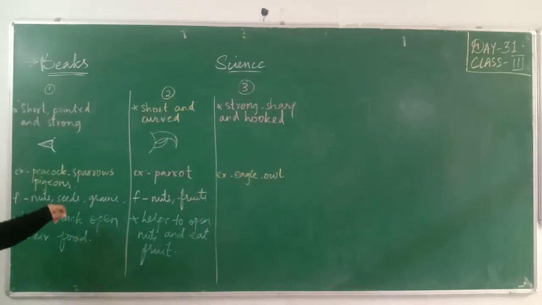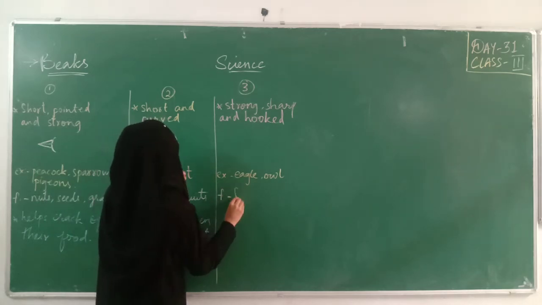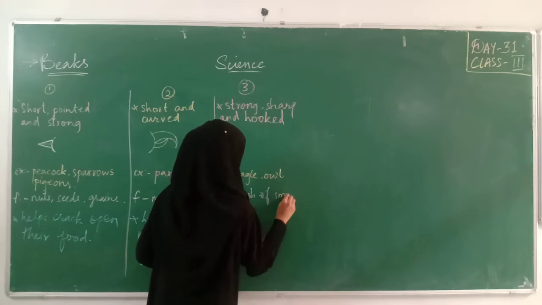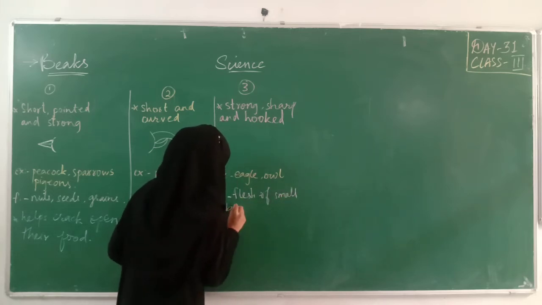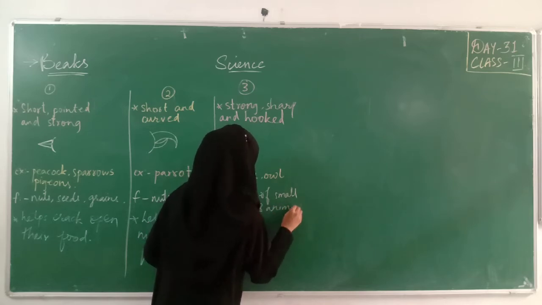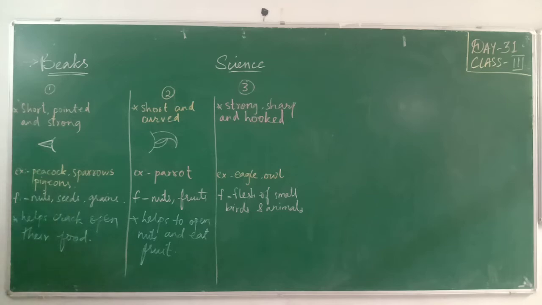They eat flesh of small, not big, small birds and animals. In animals, it will be like rat or snakes or squirrels, like that. Now, what does it help in? It helps them to tear the flesh. This beak helps them to tear the flesh.